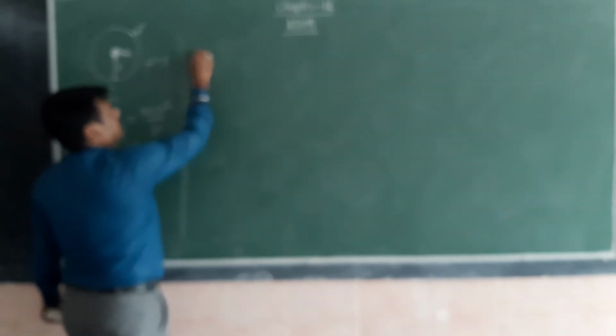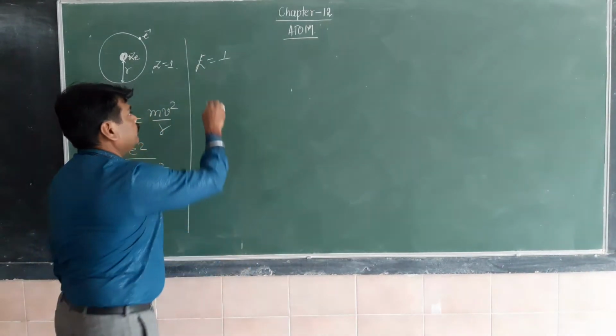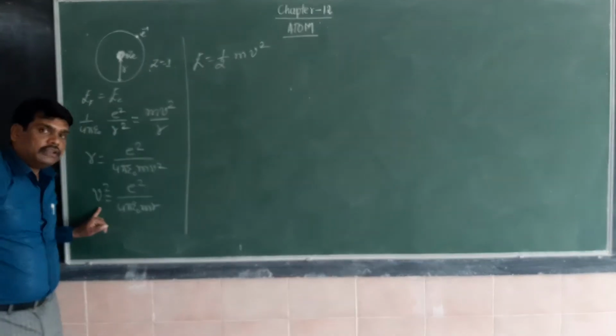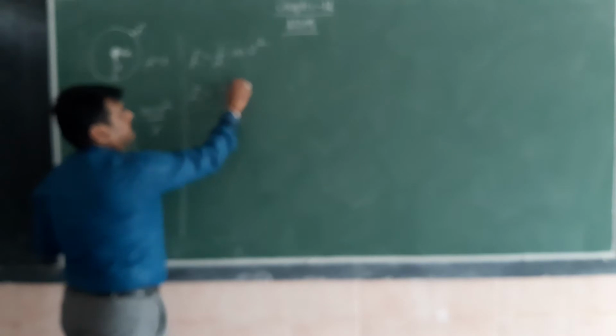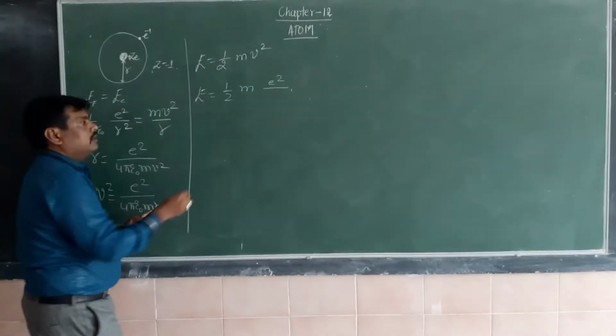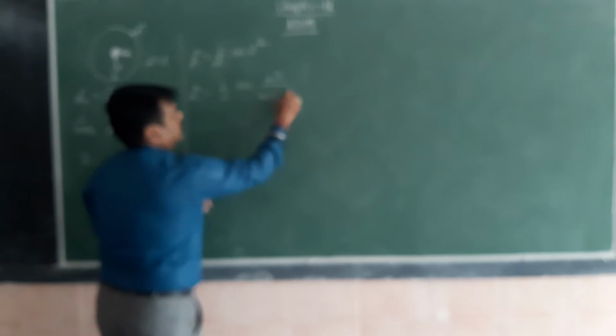Here v is the velocity of the moving electron and r is the orbital radius of the electron. To find the energy, since the electron has kinetic energy, the formula for kinetic energy is half m v square. So E is equal to half m into v square, which is e square divided by 4 pi epsilon naught m into r.